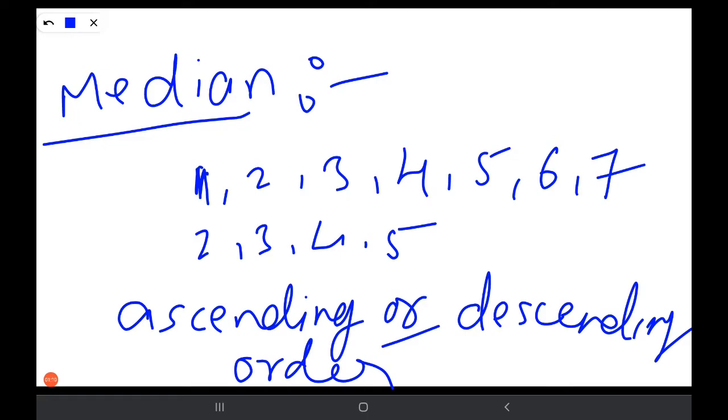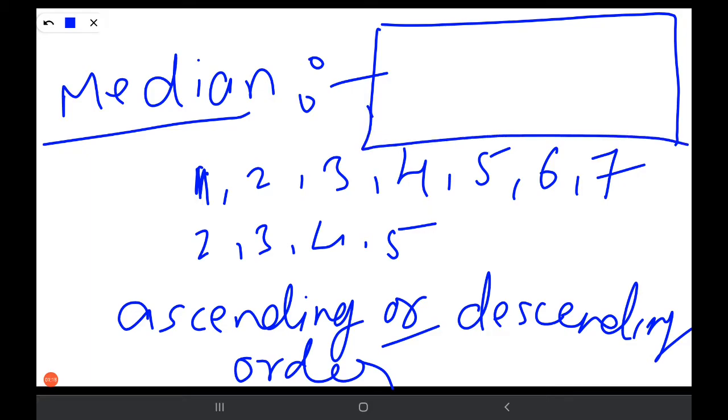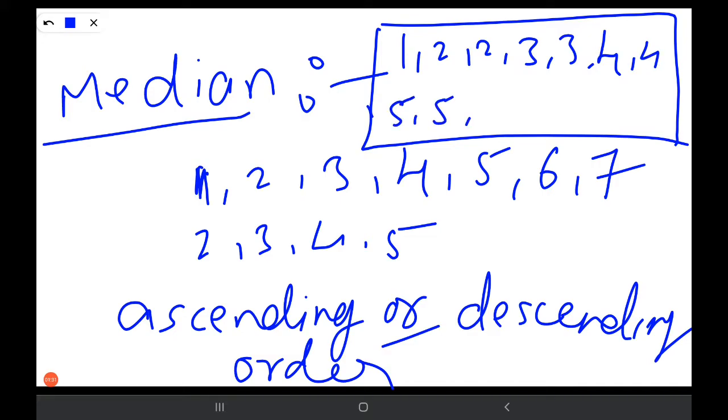Let us see. There is no space actually, so I'm writing here. It becomes 1, 2, 2, 3, 3, 4, 4, 5, 5, 6, 7.